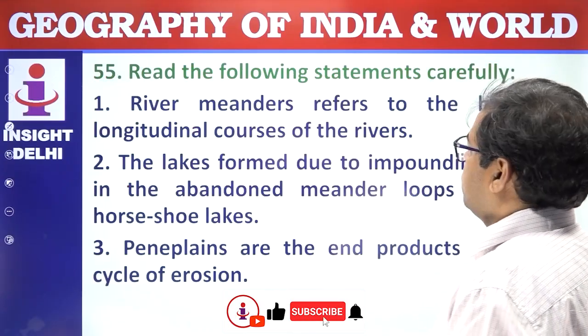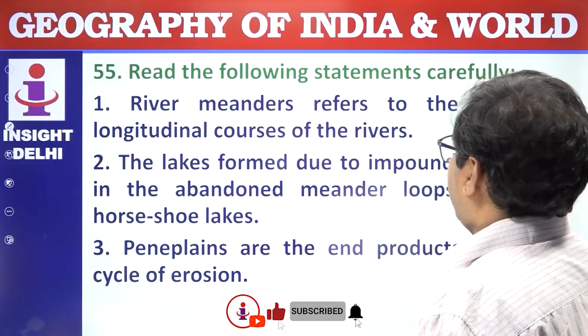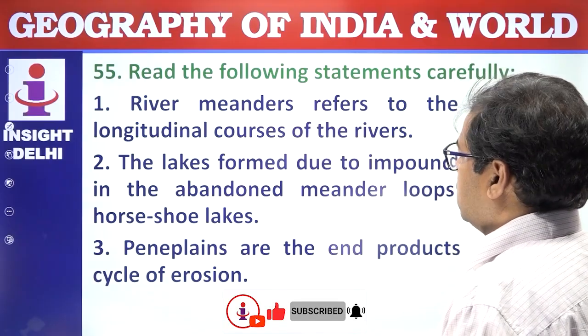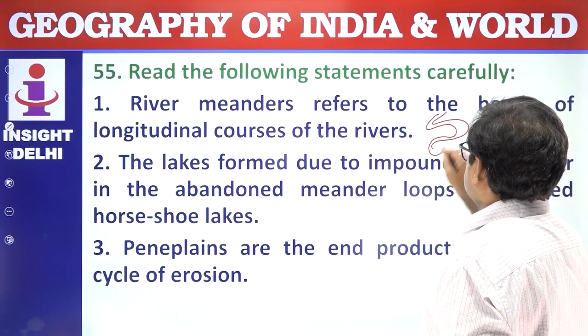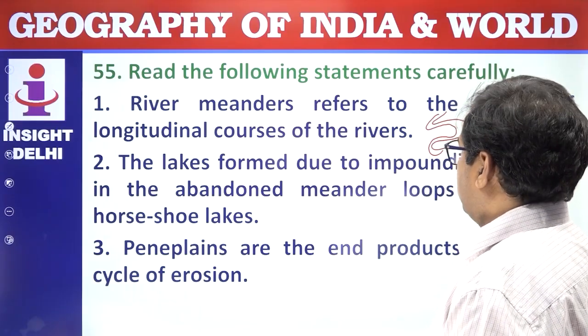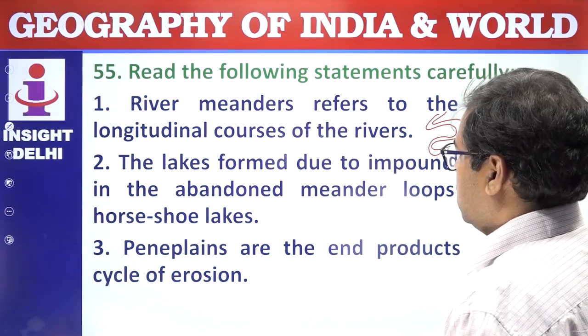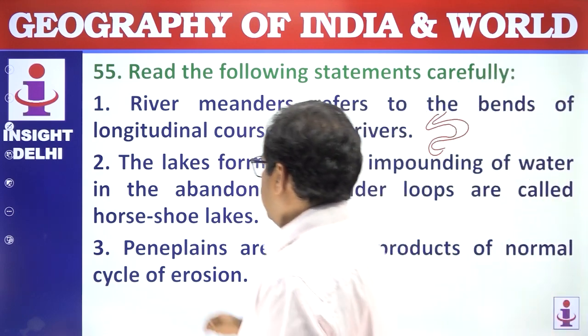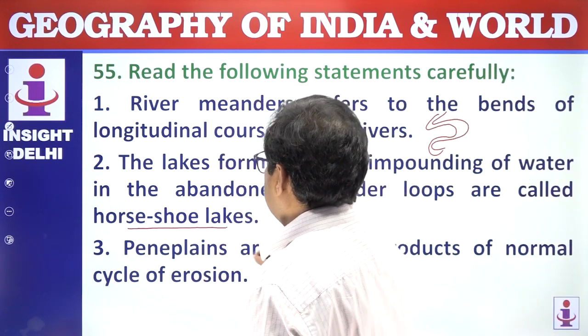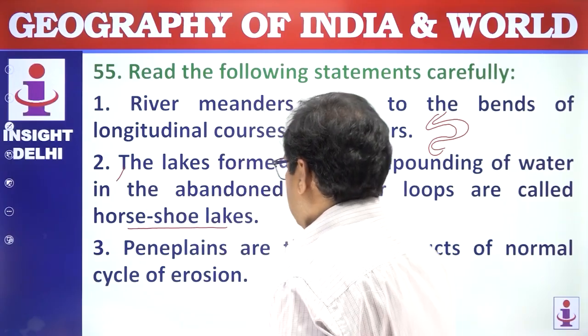Read the following statements carefully. River meander refers to the bends of the longitudinal course of the river, right? So this is where the river flows like this. This is called the meander. The lakes formed due to the impounding of the water in the abandoned meander loops are called horseshoe lake, or oxbow lake, right?